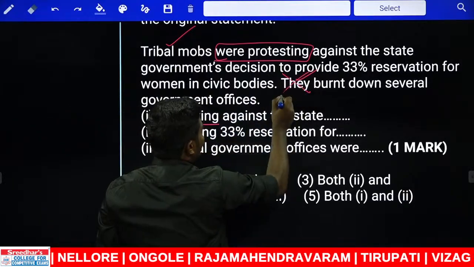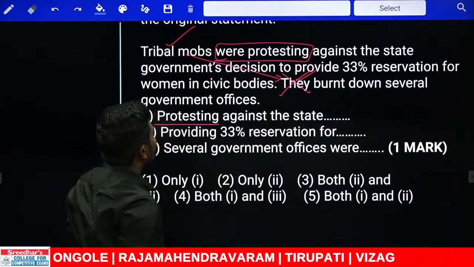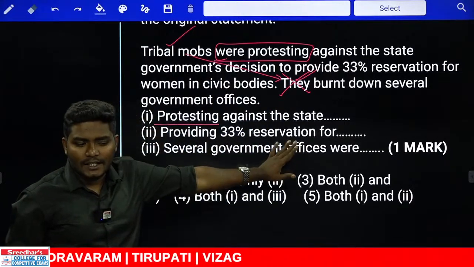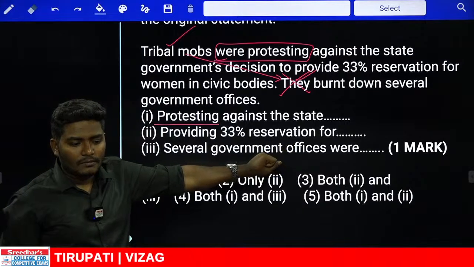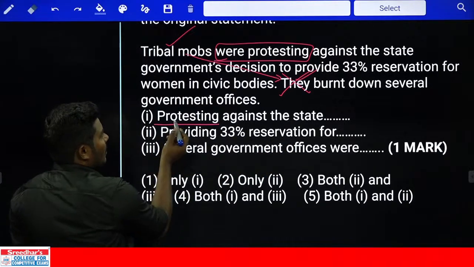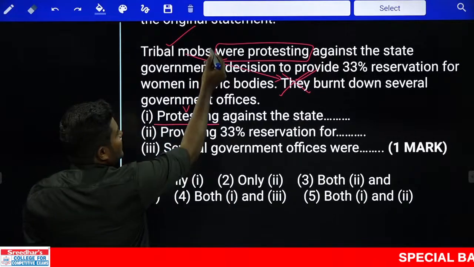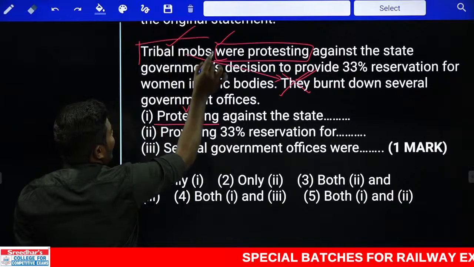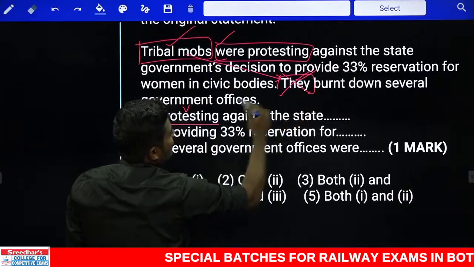Instead of using the word they, I can directly use the noun. What is the noun? Tribal mobs burned down several government offices. Absolutely correct sentence. Okay? It is absolutely correct sentence. Because this verb, which is a verb form of the first sentence, and this sentence carries the same subject as the second one. That is the same point.